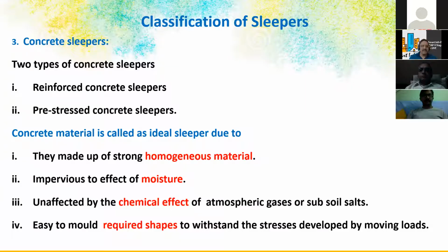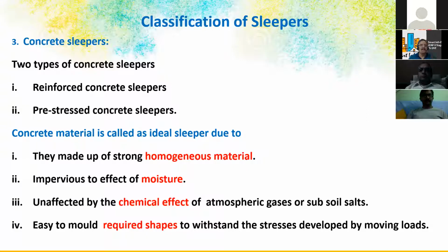And we have pre-stressed concrete mainly because it is economical, otherwise reinforced will be costly, and the production cost also is very high. So they are made of homogeneous material, impervious to the effect of moisture.